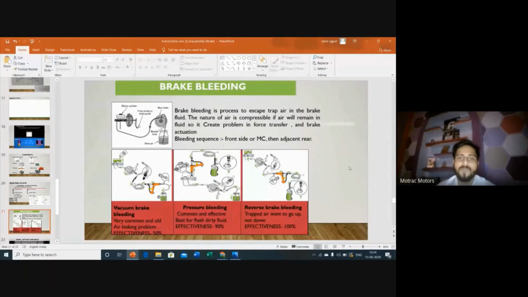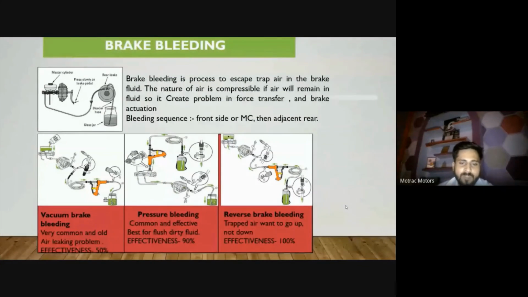Most of the people who participate in events like Baja, Supra, SUVC, or any other events, and belong to the braking department, find it a great headache to do proper bleeding. So I suggest that rather than going for manual bleeding, you prefer bleeders available in the market. There are three kinds of bleeders: reverse bleeder, pressure bleeder, and vacuum bleeder.